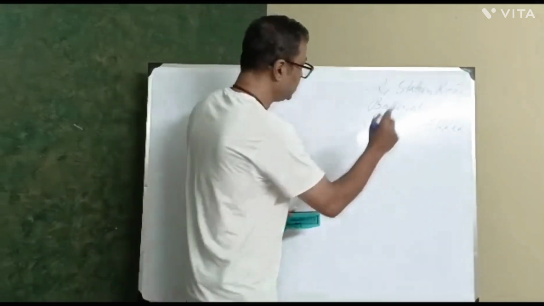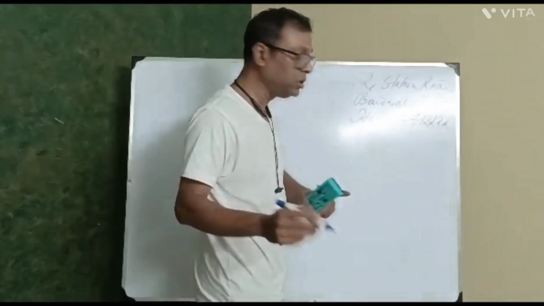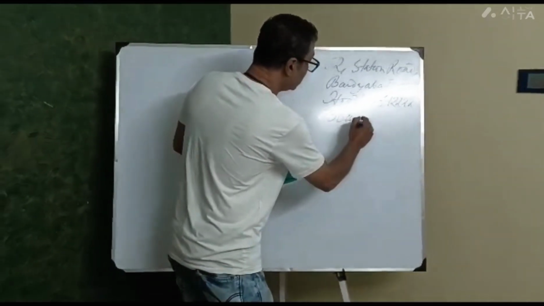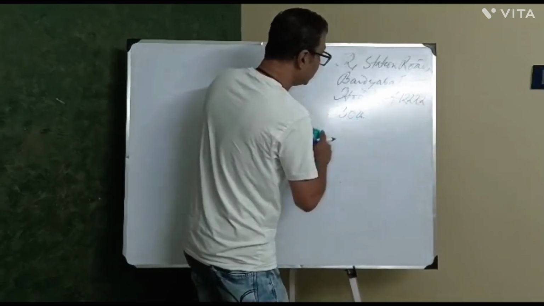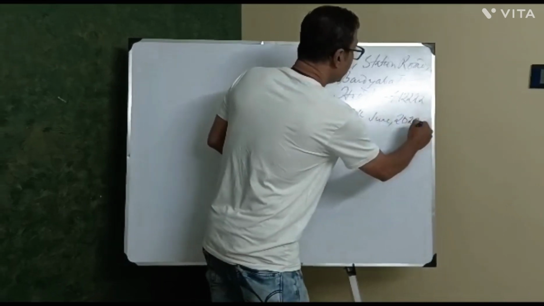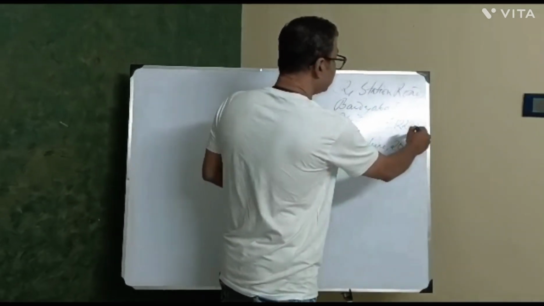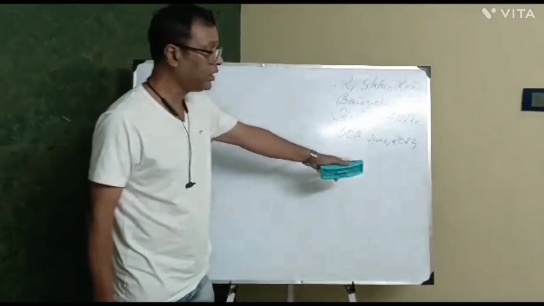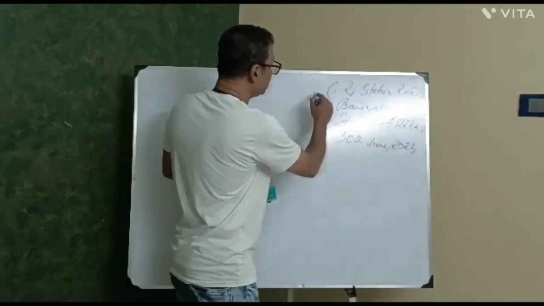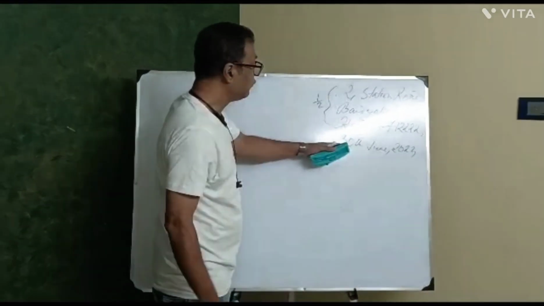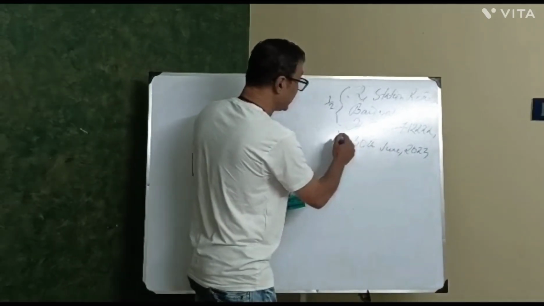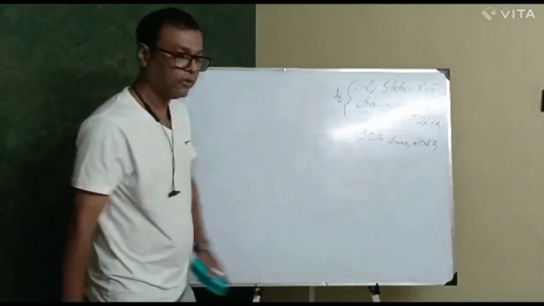How should you write the date? Just see the format. For example, today is 30th June. Just follow how I write the date. 30th June, put a comma, 2023. Don't forget the commas, the commas are also important. And what is the marking process? For this entire address, you get half marks. For this date also, this date is very important, just for this one line, you get another half. So 1 mark.